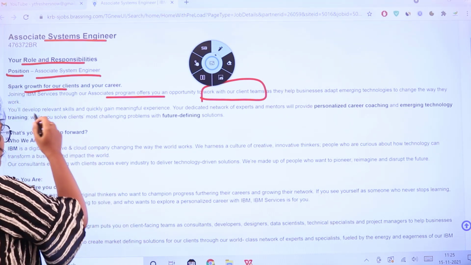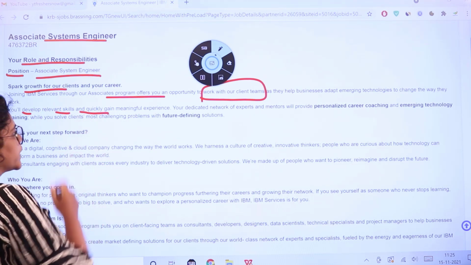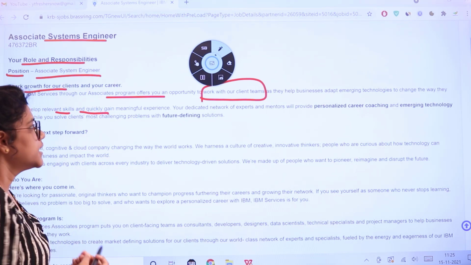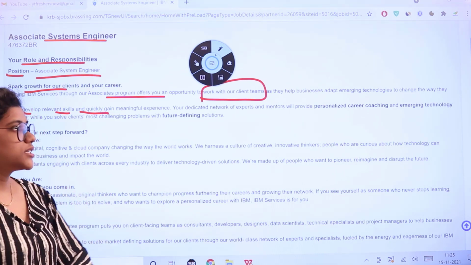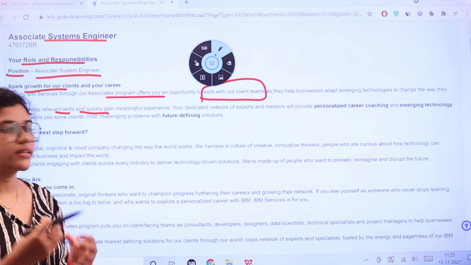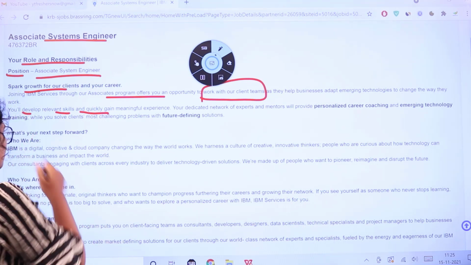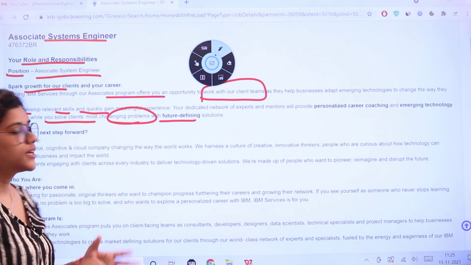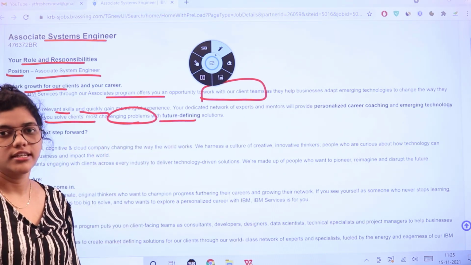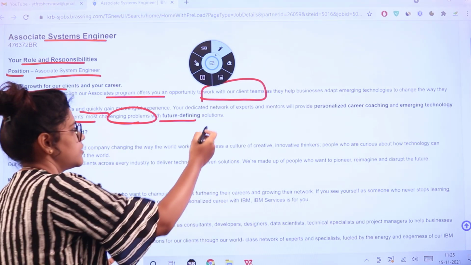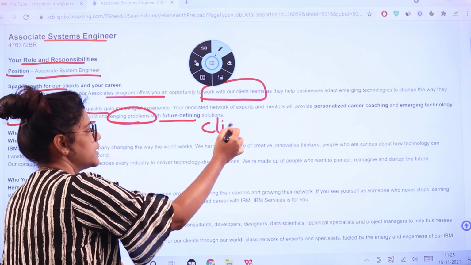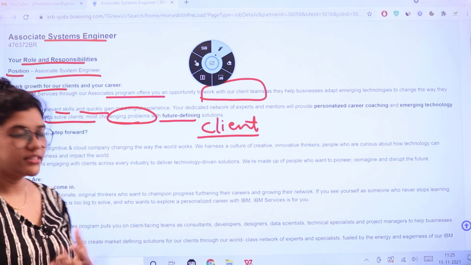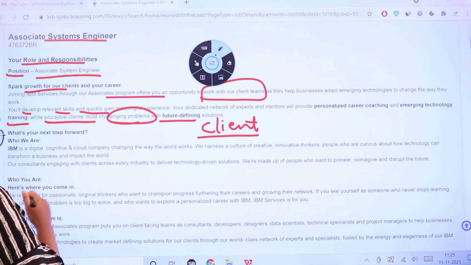Now, you would be developing relevant skills and also quickly gaining meaningful experience. That is the key potential that they are giving you. And according to the network, the expertise, or the mentors, you will be provided with personalized career coaching and emerging technologies training, and also solve clients' most challenging problems by giving future-defining solutions. So the basic criteria of the work is going to be client based. This is how this particular job role is defined, and here you can see who we are.